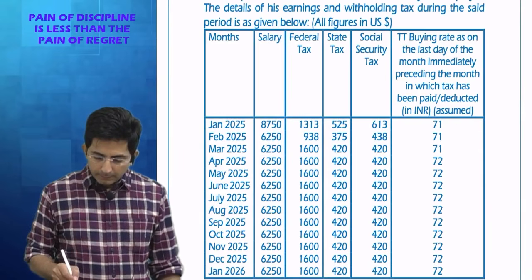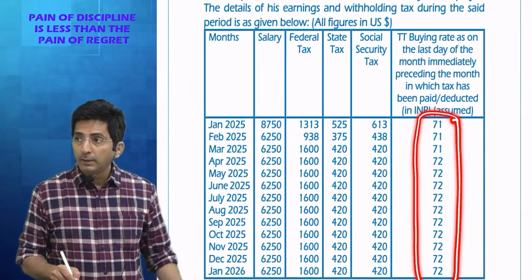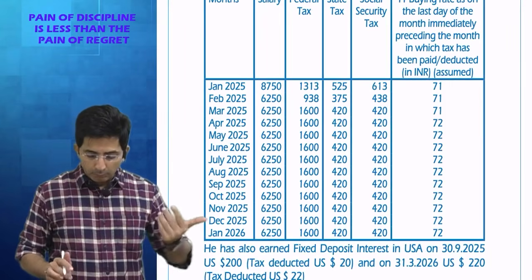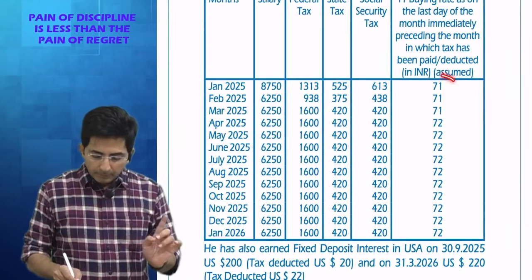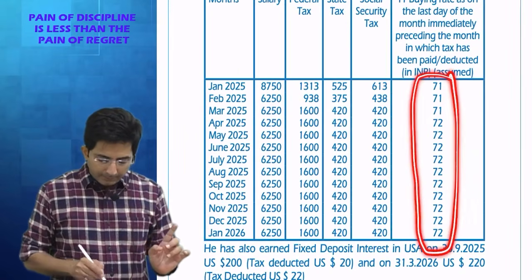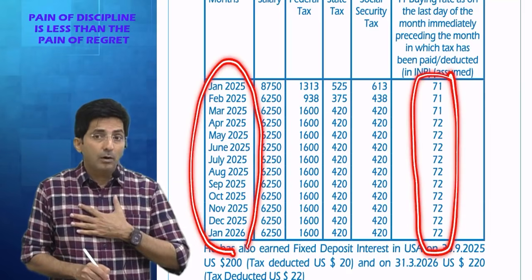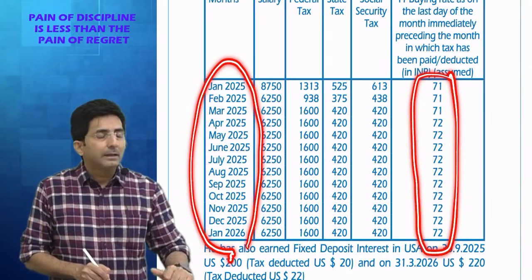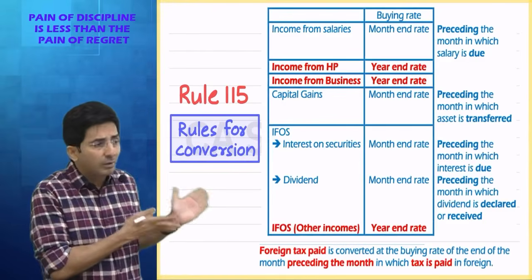See, these are the rates of exchange. $1 is equal to 71, 71, 72. Initially it was 71, then it became 72. Tell me, is this rate of exchange of that month or preceding month? See, I want to know, of that month or preceding month. Preceding month. That's what I told you, na.